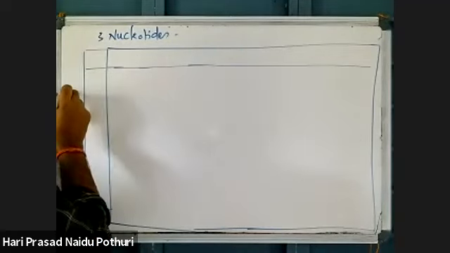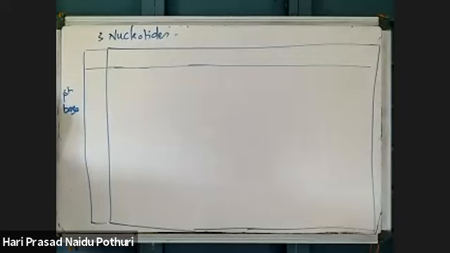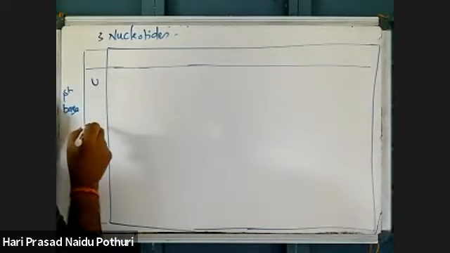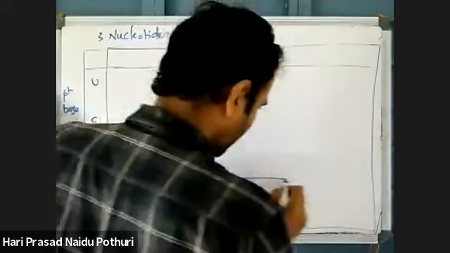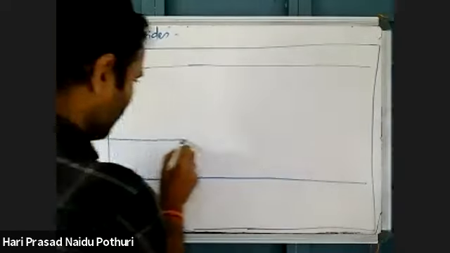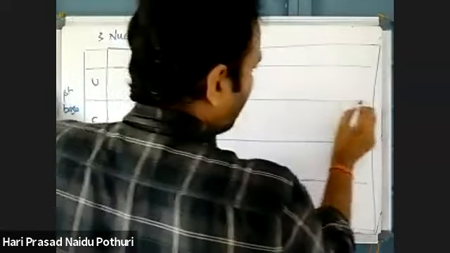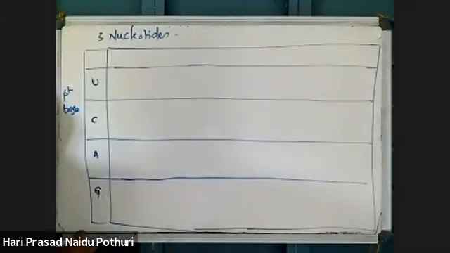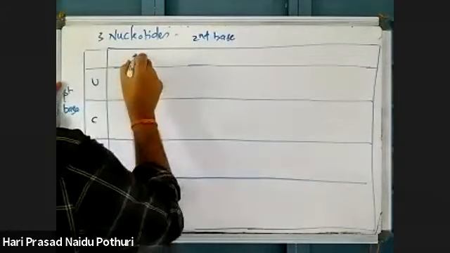First codon should be written here. First base or first nucleotide should be written here. Suppose I take a sequence U, C, A, G. Don't write now. When I complete, then you can write. First nucleotide, first base of a codon should be written here. And second base should be written here.